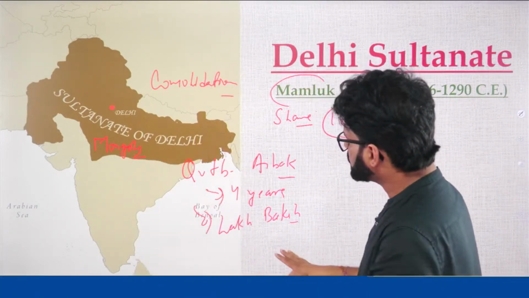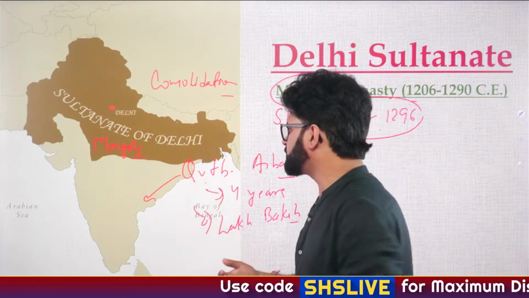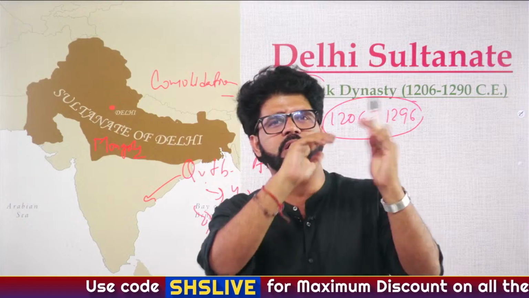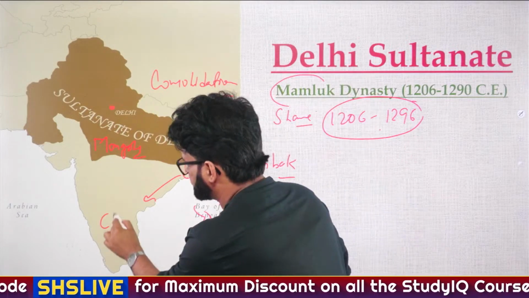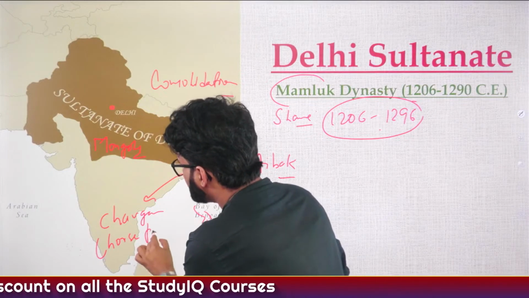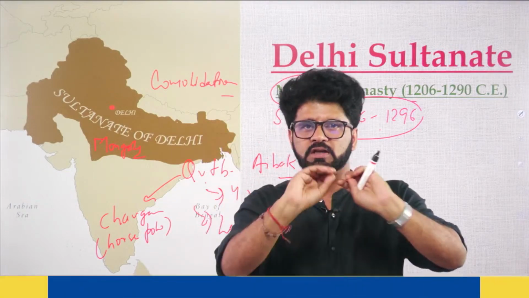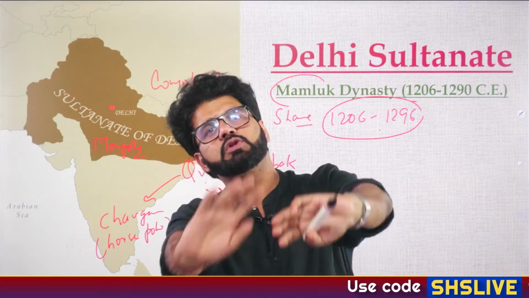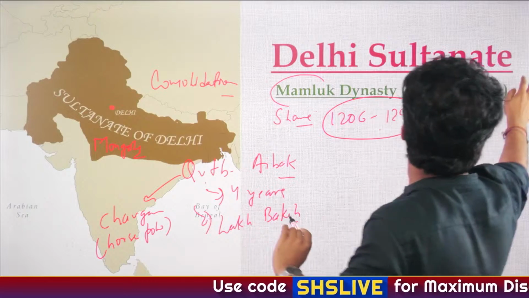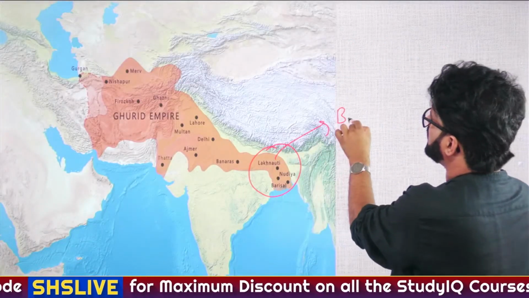So Lakh Baksh, he's known as, and then there was a UPSC PYQ on Qutbuddin Aibak, how did he die? He died while playing Chaugan, which is known as horse polo. As we have discussed in the previous lecture, Qutbuddin Aibak is one of the trusted slaves of Muhammad Ghori, but Muhammad Ghori had other slaves as well. And among those slaves was one slave who was ruling here in Lakhnauti region.